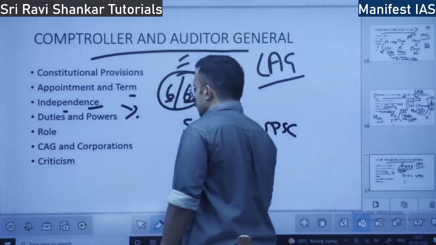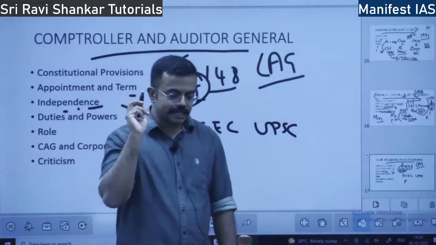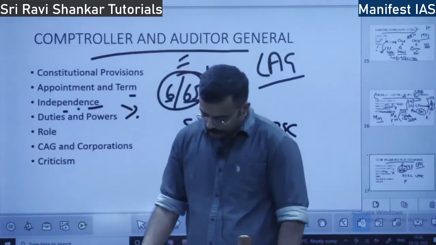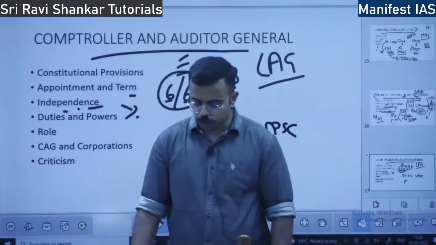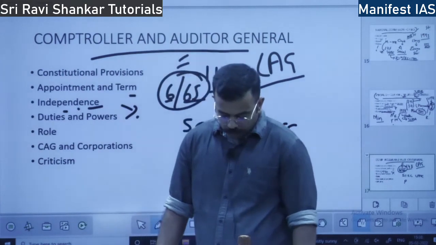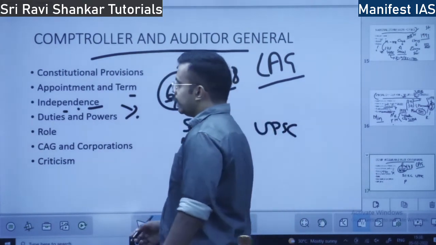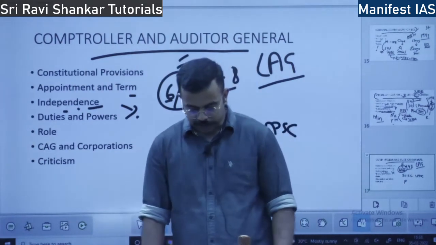It is determined by the president. However, the CAG's service conditions are determined by Parliament, and his salary and service conditions cannot be reduced during his tenure. Also, his salary is a charged expenditure. I already told what a charged expenditure is.